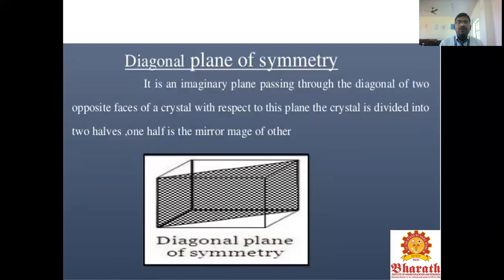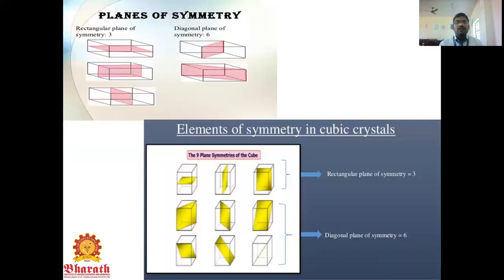Another one is the diagonal plane of symmetry. It is an imaginary plane passing through the diagonal of two opposite faces of the crystal. With respect to this plane, the crystal is divided into two halves, and one is the mirror image of the other. This is the diagonal plane of symmetry.